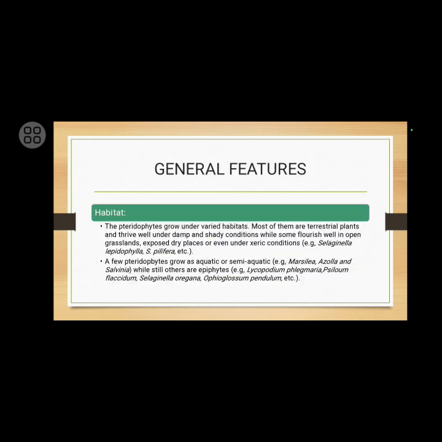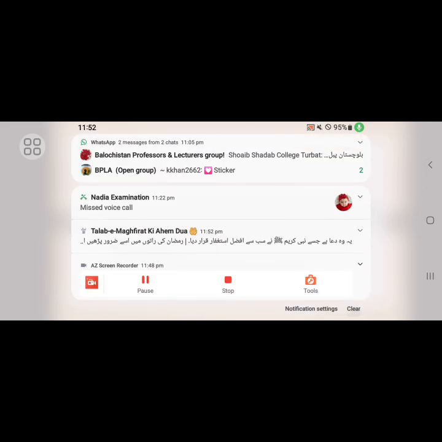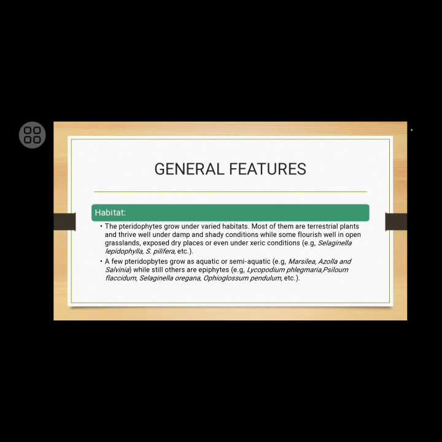The general features. Habitat. The Pteridophytes grow under varied habitats. Most of them are terrestrial plants and thrive well under damp and shady conditions, while some flourish well in open grasslands, exposed dry places, or even under xeric conditions. Example, Selaginella. Sorry for the inconvenience. I'll repeat it again.